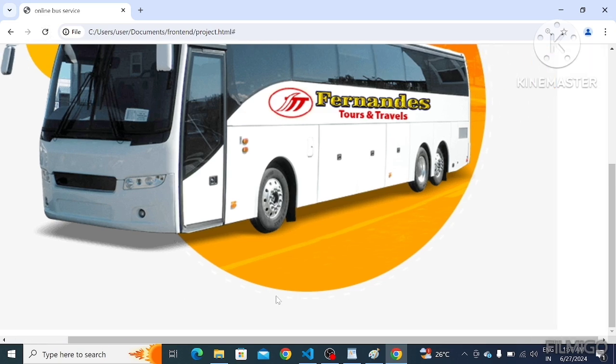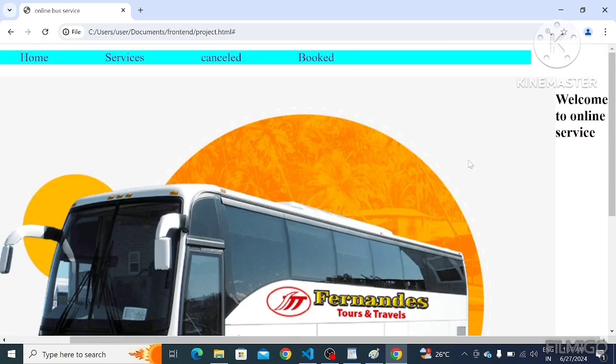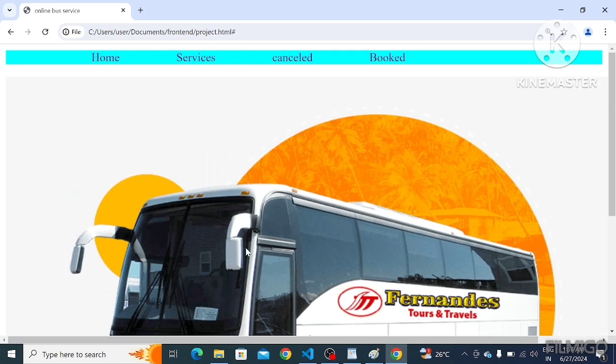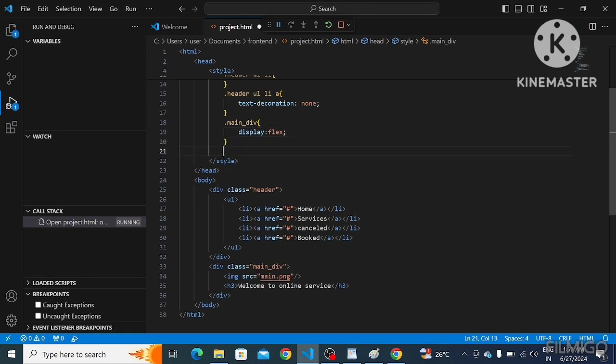See, we got this image and this text side by side, but we want to adjust this image and this text to half of the page, right? So I'm going to take the main division.